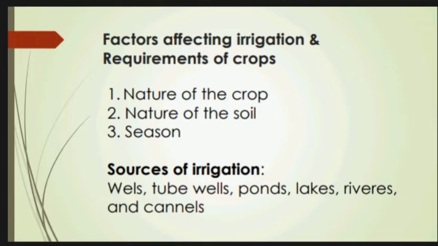Now let us discuss about season. Now see, the frequency of irrigation of crops also varies from season to season. For example, the frequency of irrigation of the crops is higher in summer season.